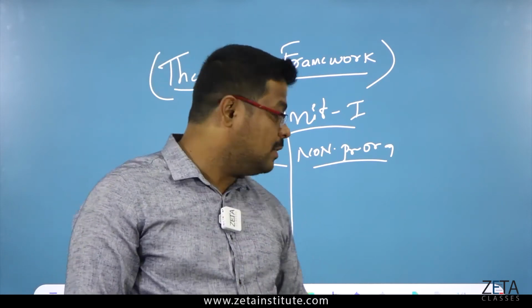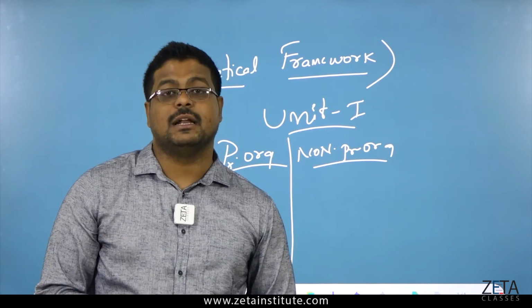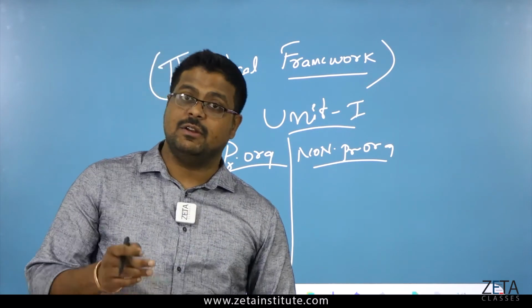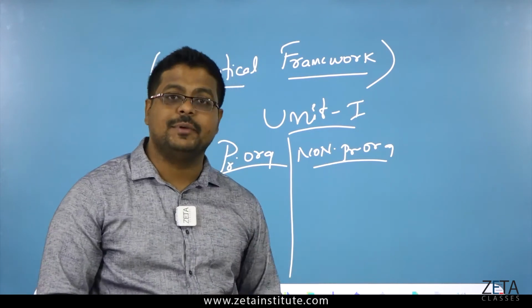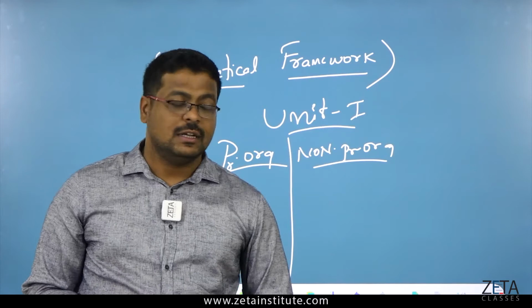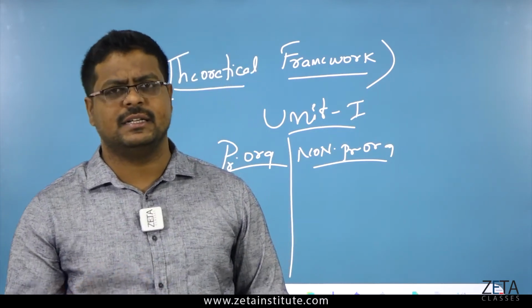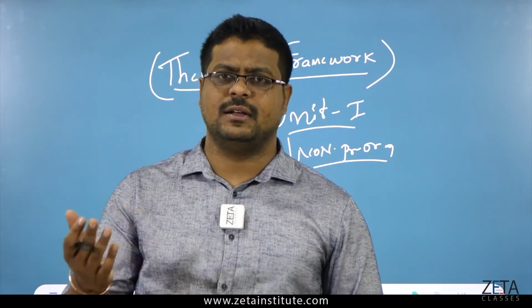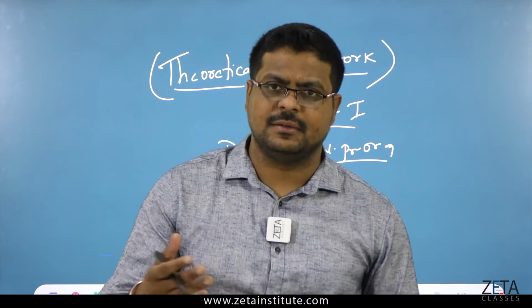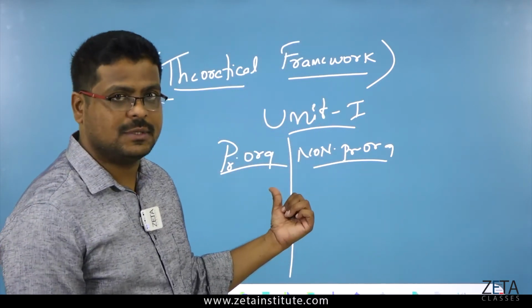We call it NPO. For example, some clubs, some associations, even the hospital industry and the education industry all come under NPO, non-profit organization. Whereas profit organizations are any trading, manufacturing companies, any industries, any service-based industries other than hospital and educational businesses.